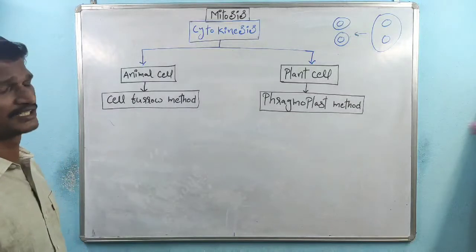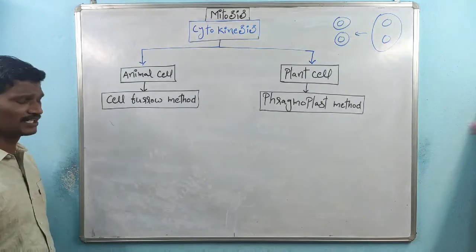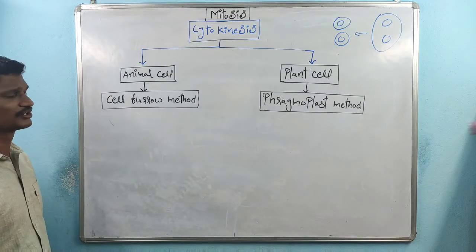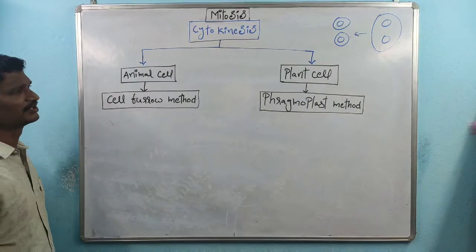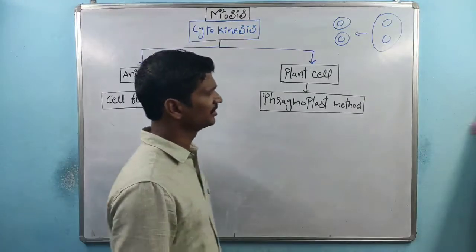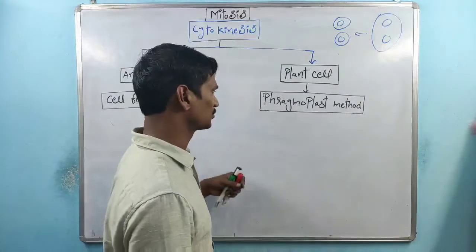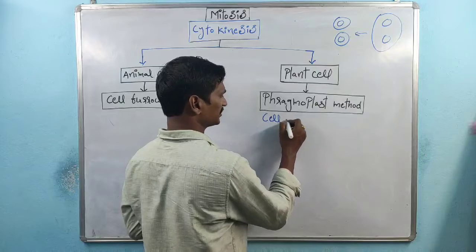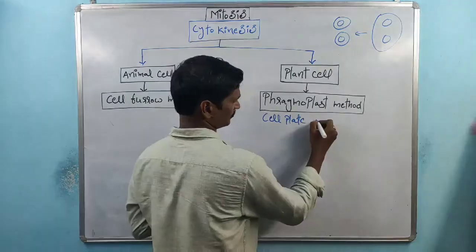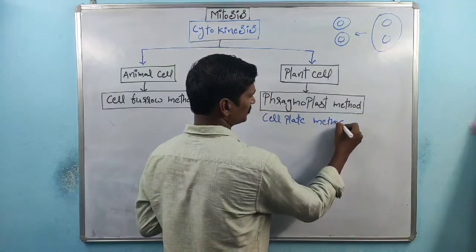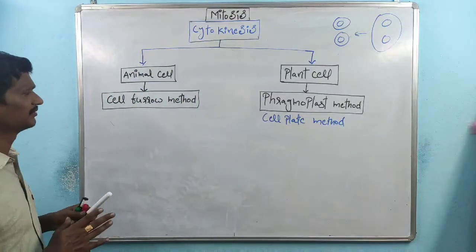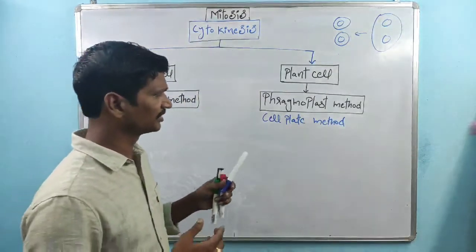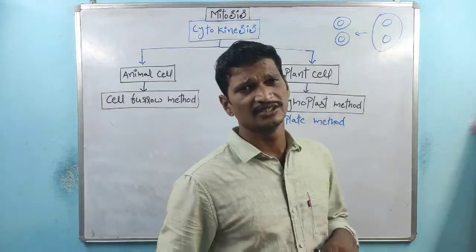So here, cytokinesis within the animal cell, this method is called the cell furrow method. Within plant cells, the method is called the phragmoplast method. This one is also called the cell plate method. I will discuss the difference between the cell furrow method and the phragmoplast method.